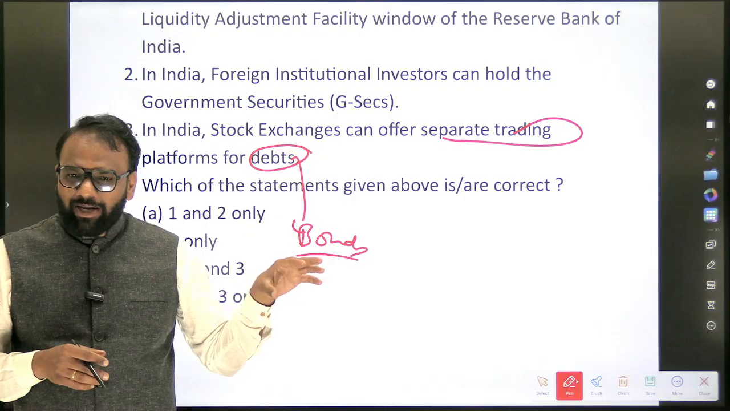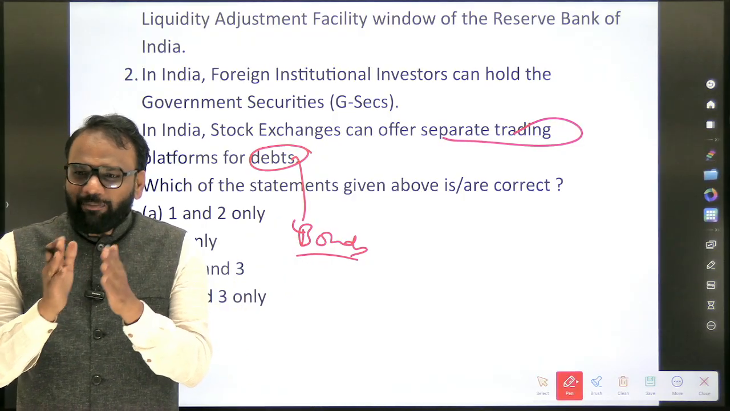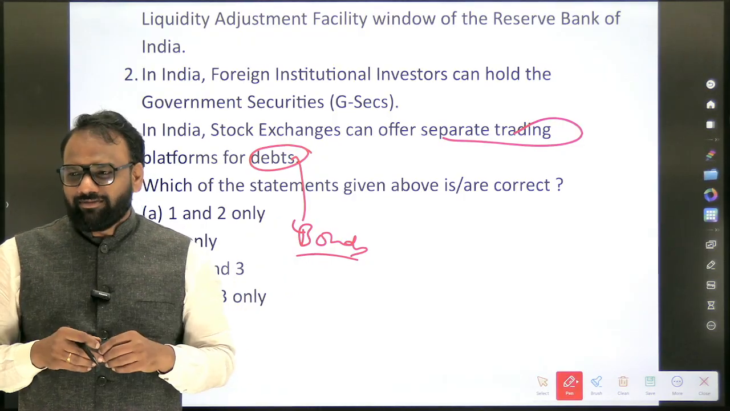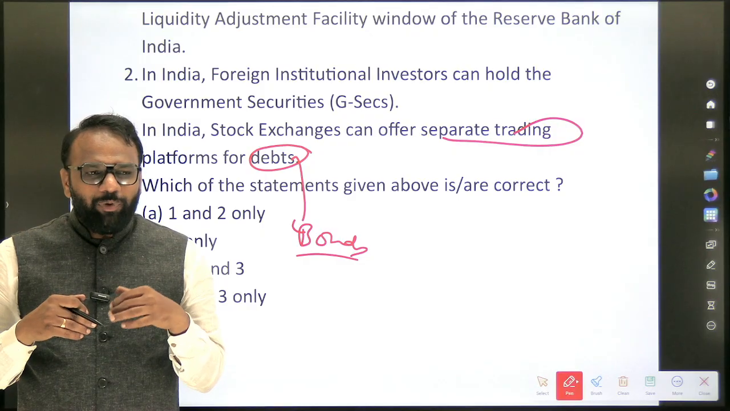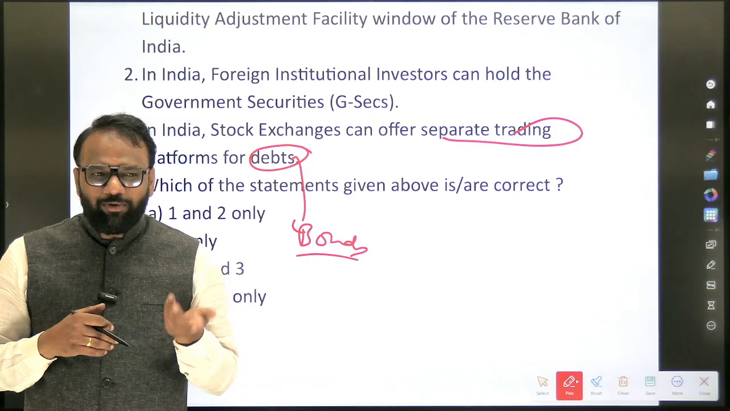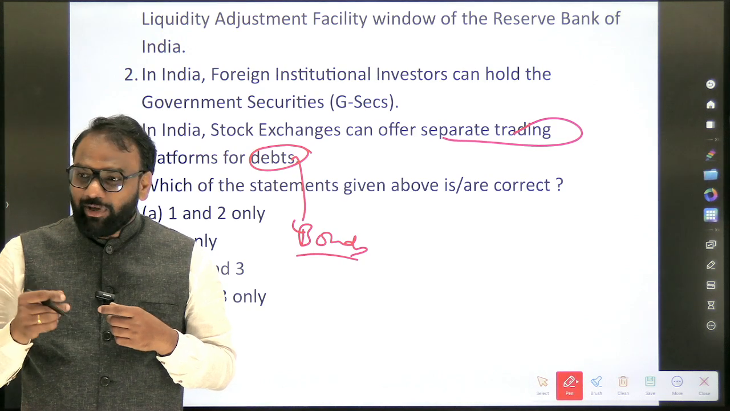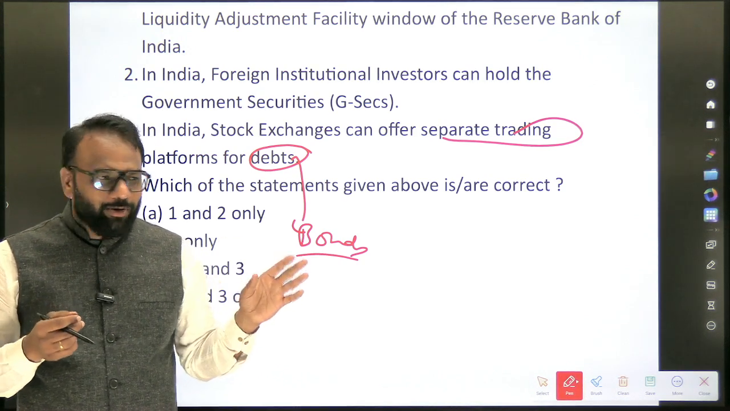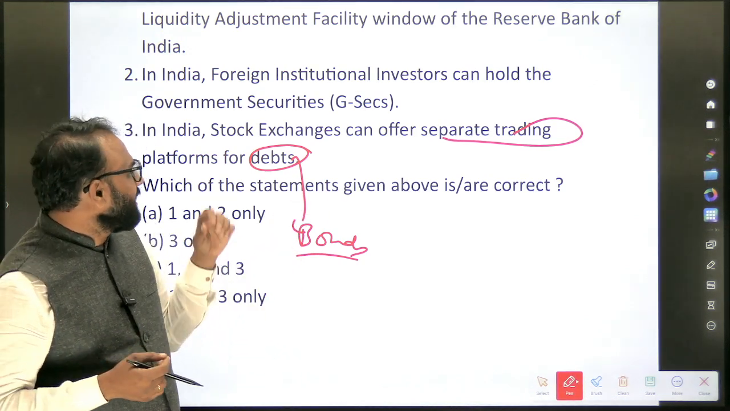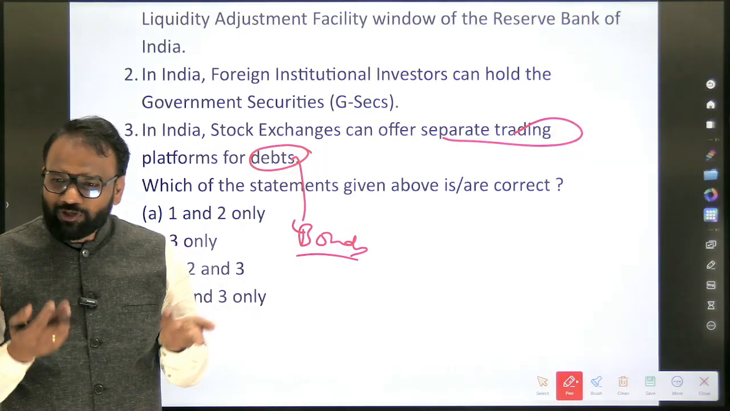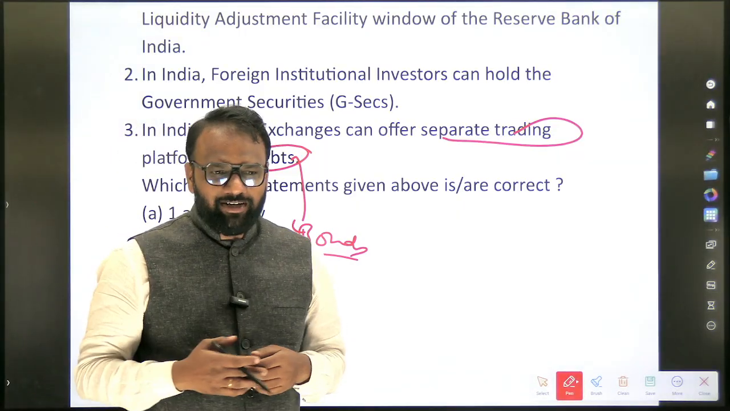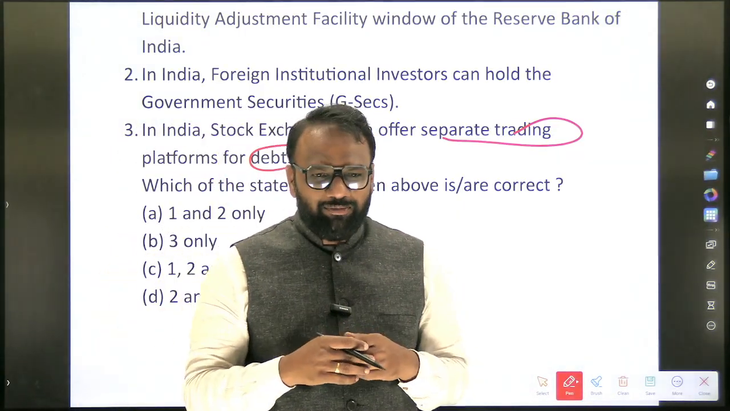In the same stock market itself, they have created a separate platform where you can purchase bonds. Next question: if you want to participate in the forex market, where will you go? I'm just giving a clue. Bond market, a separate platform is being offered by the stock exchanges itself. If someone wants to participate in the forex market, then where do we get the platform?